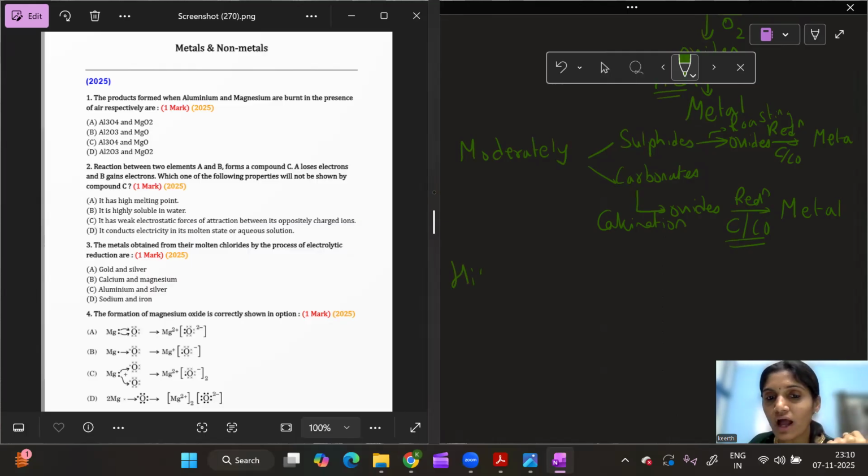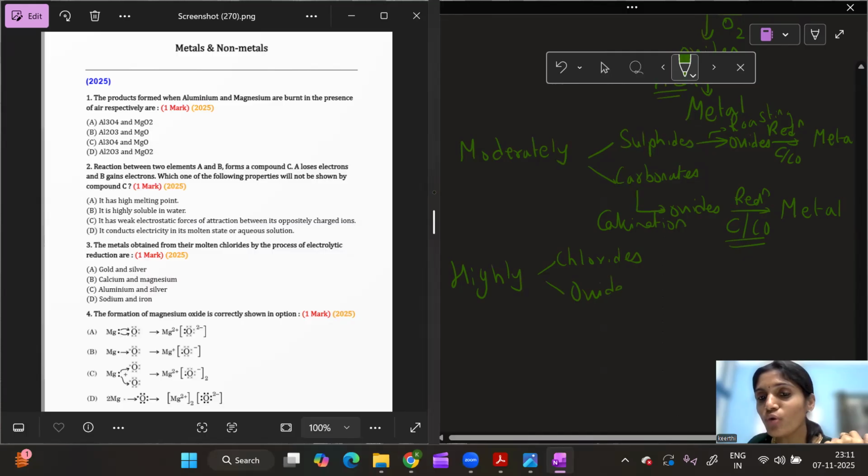Now, highly reactive metals are usually obtained as chlorides and oxides. The problem is we can't do the reduction of chlorides and oxides using carbon or carbon monoxide, because these highly reactive metals form a bond with either chlorine if it is chloride or oxygen if it is oxide.